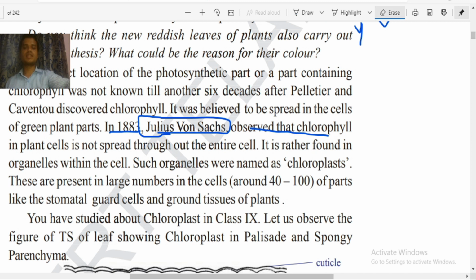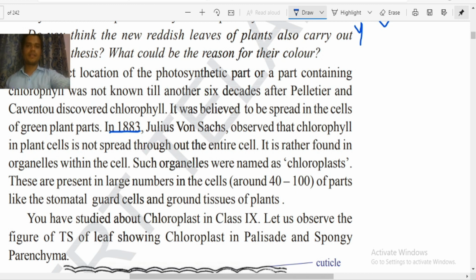So what are these lines indicating to us? Before this discovery, everyone believed that chlorophyll was circulating throughout the leaf just like the blood circulates in our body.